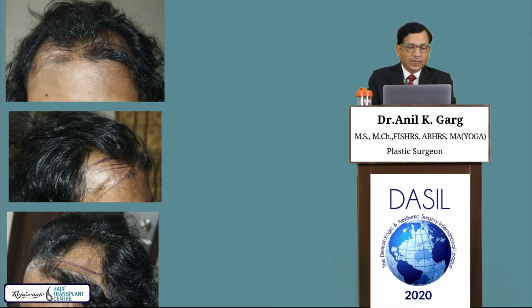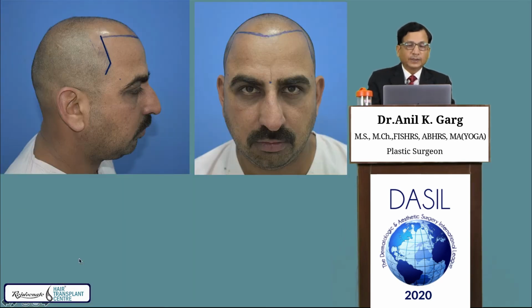Now this is another blunder. Not only did he design a wrong hairline, but he put a strip in the anterior hairline, which I think is the biggest blunder one can do. And because of the process of AGA, the hair has been lost in this area. It should not be done.